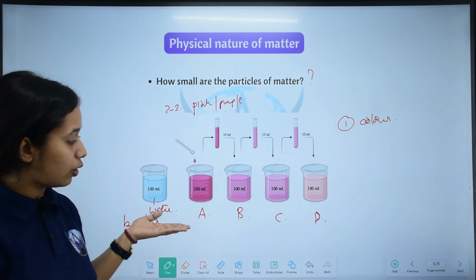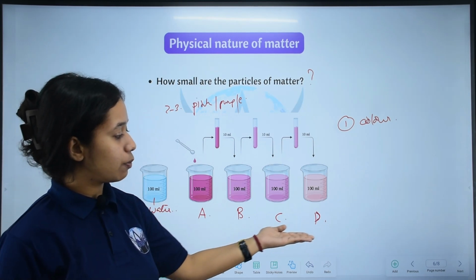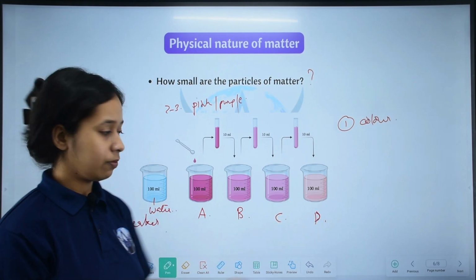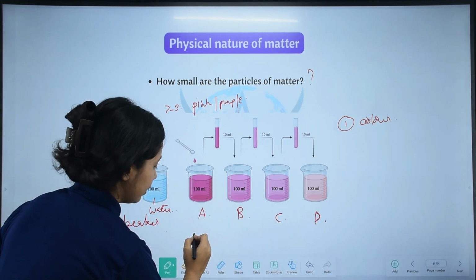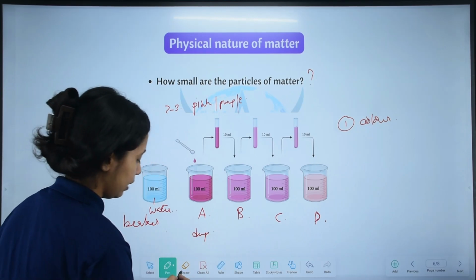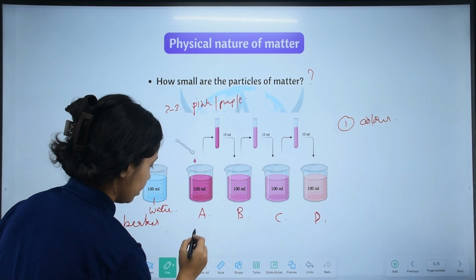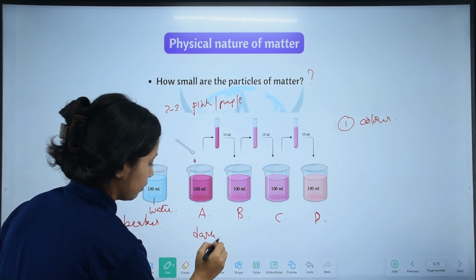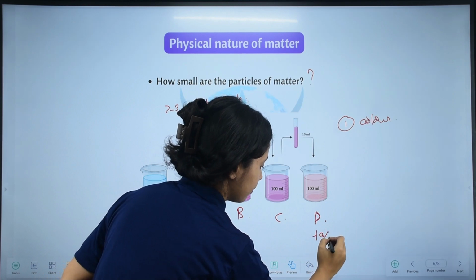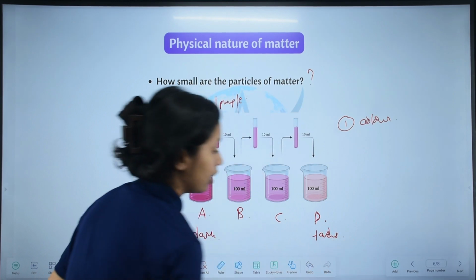But as we move on, A to B, B to C, C to D, in beaker D the color fades out. So in A the color is very deep. Okay, you can write deep blue. The color is very dark, and as we move on, in beaker D the color fades. Yes, the color fades.